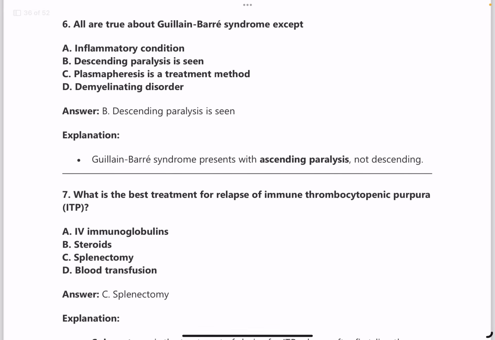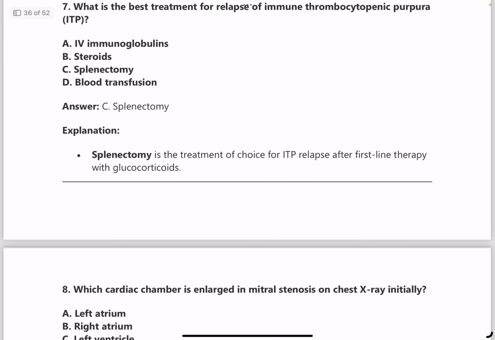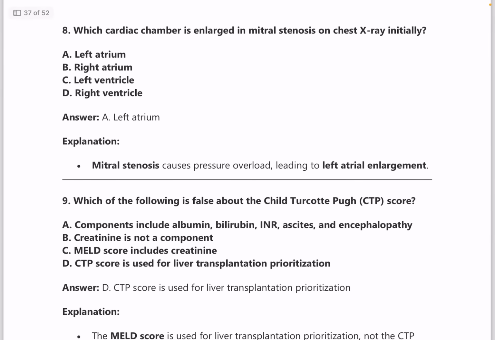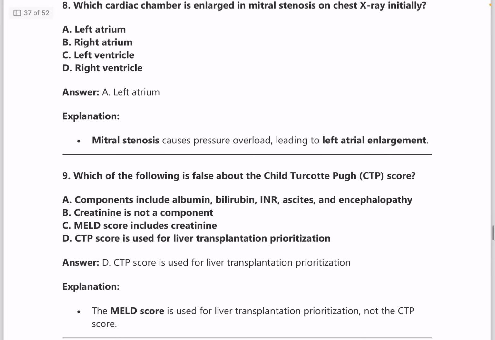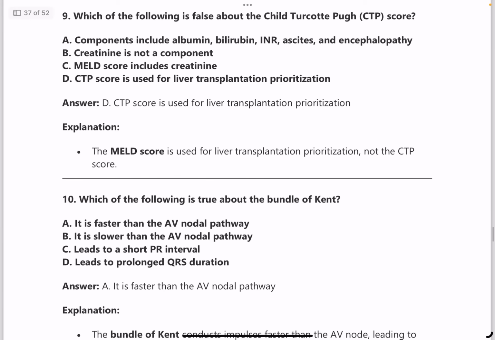All are true about GBS, except. Again GBS, recently it has been coming up in exams. Even in NEET questions regarding GBS are coming up, so please read on that as well. Next, what is the best treatment for relapse of ITP? Answer is splenectomy because it is the treatment of choice for ITP relapse after first line treatment is done. Next, which cardiac chamber is enlarged in mitral stenosis on chest X-ray initially? Answer is left atrium.